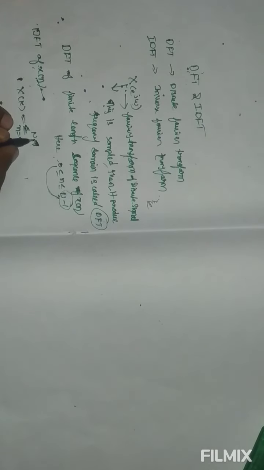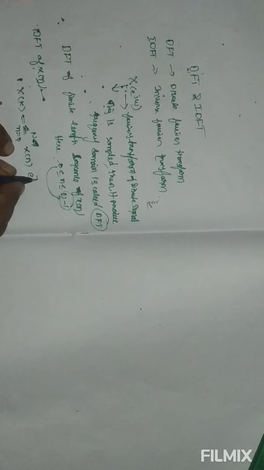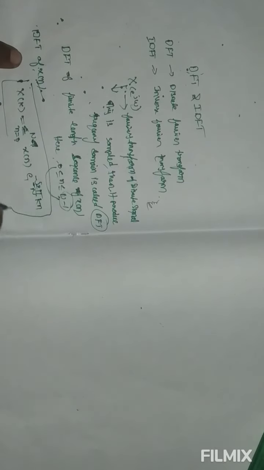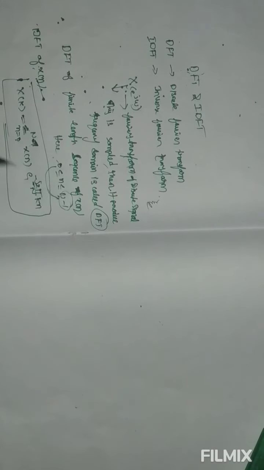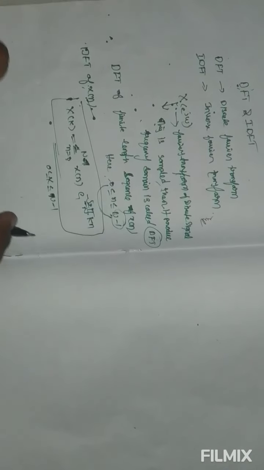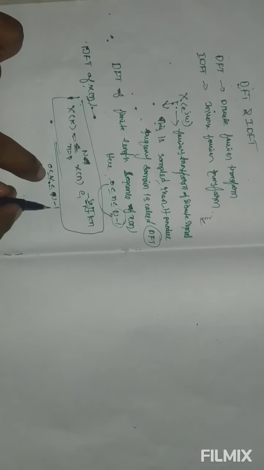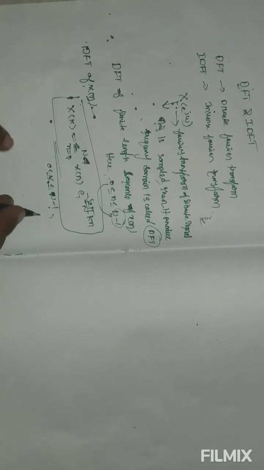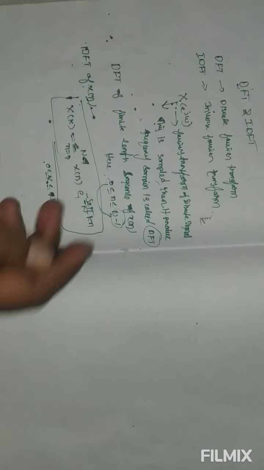X of k equals sigma n equal to 0 to N minus 1, x of n, this is a discrete time signal, e power minus j 2 pi by N into kn. This is the discrete Fourier transform expression. Here 0 less than or equal to k less than or equal to N minus 1. This is a finite length sequence. This is the DFT of the given signal x of n.